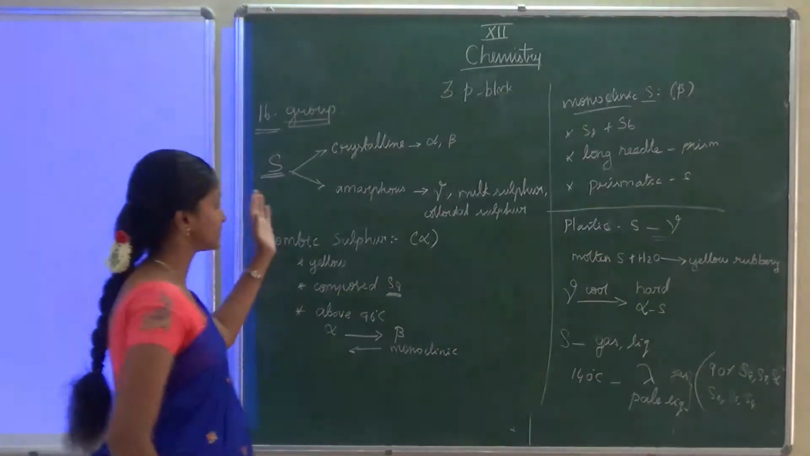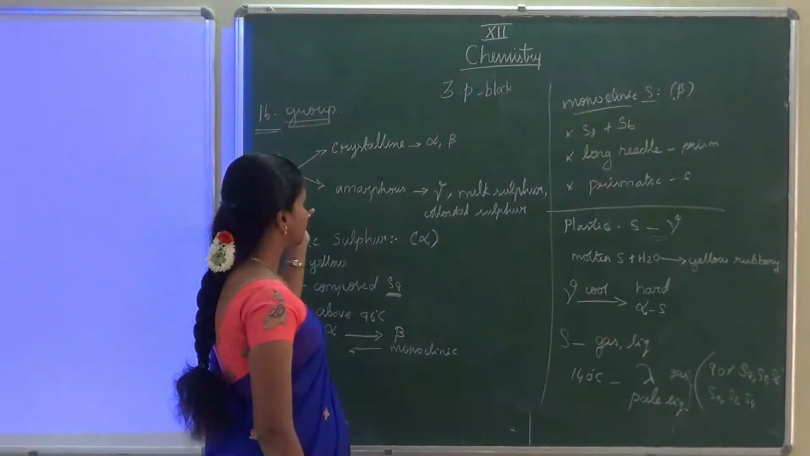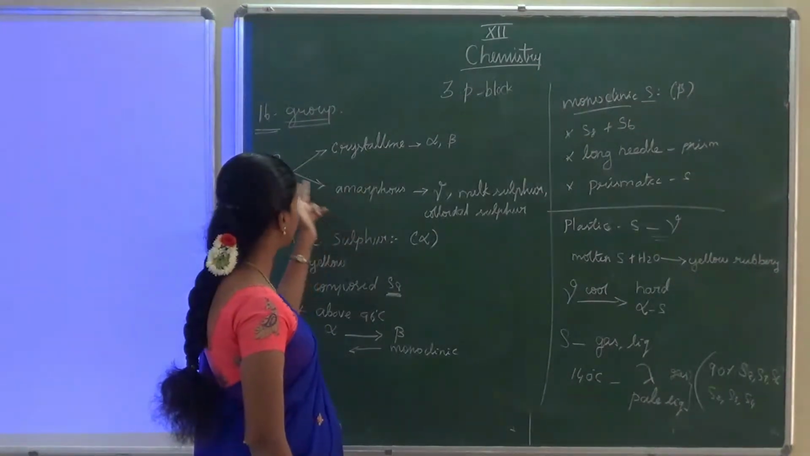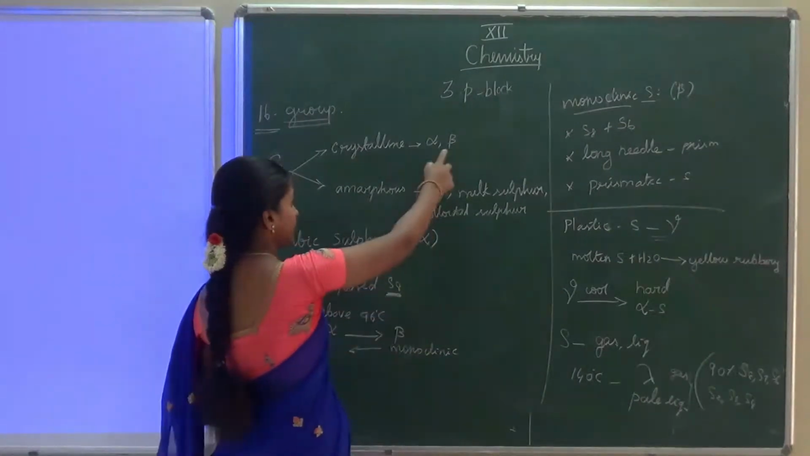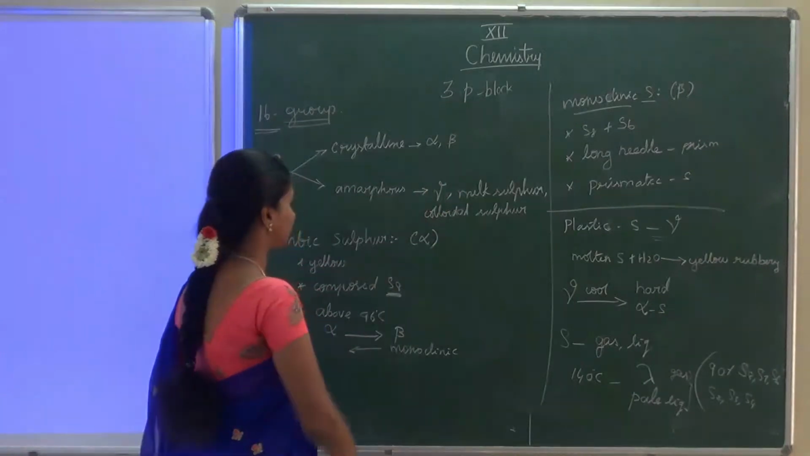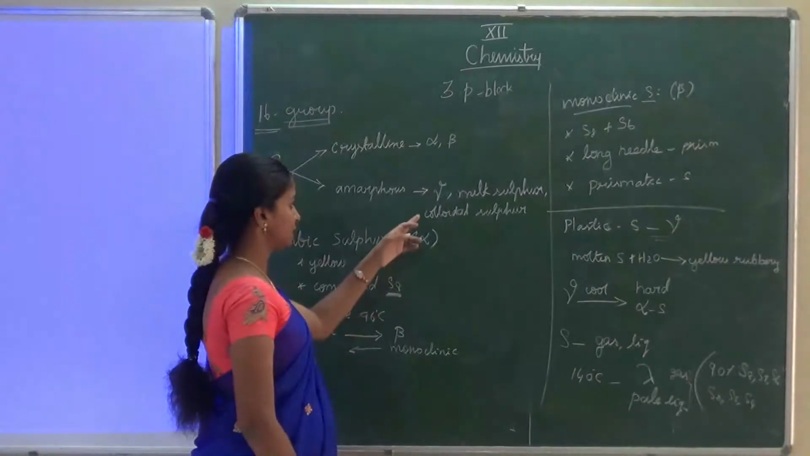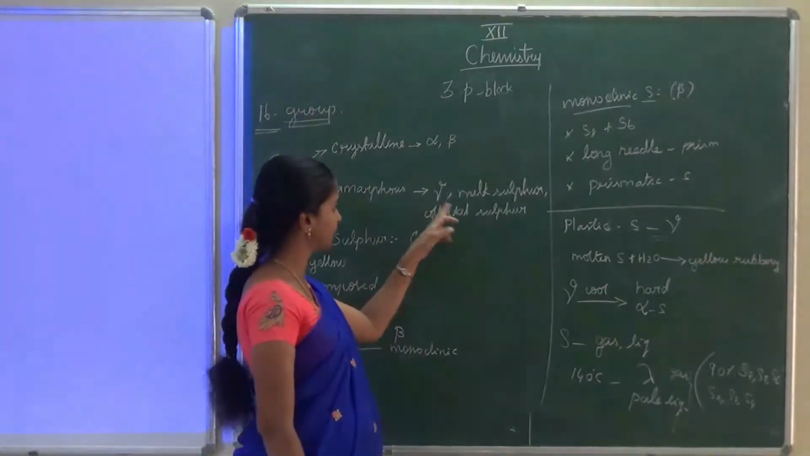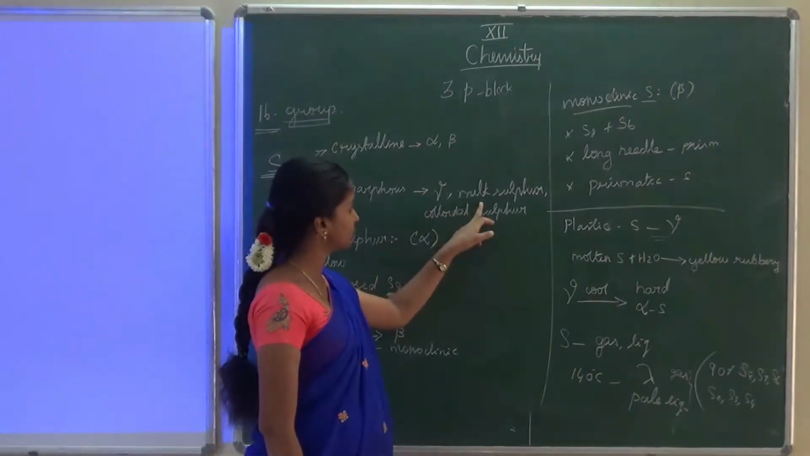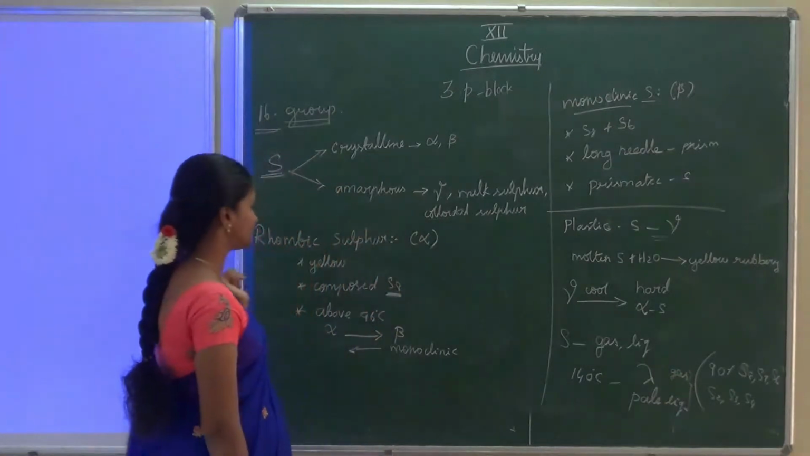Once again, sulfur is the second element in the 16th group. It exists in two states, crystalline form and amorphous form. In crystalline form, alpha and beta are there. Alpha is rhombic sulfur, beta is monoclinic sulfur. Amorphous is gamma sulfur, milk sulfur. Gamma sulfur is plastic sulfur. Then milk sulfur and colloidal sulfur are also examples of amorphous form.